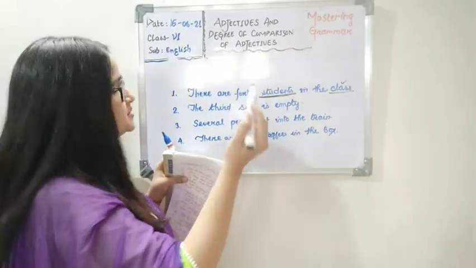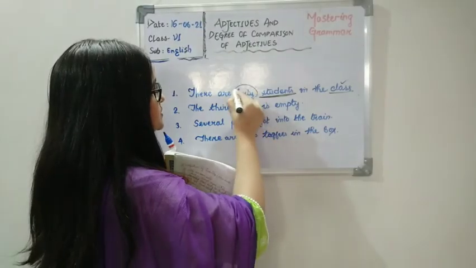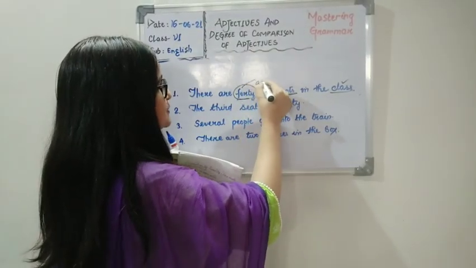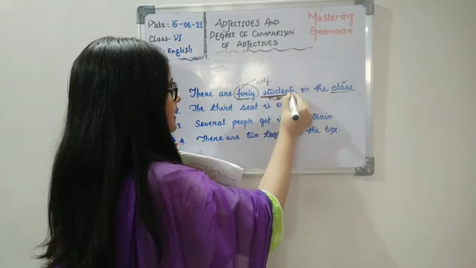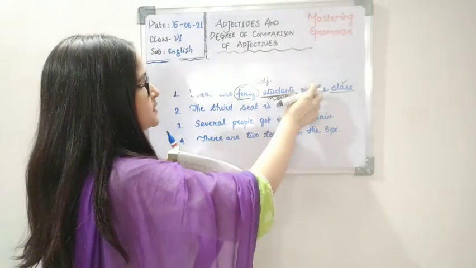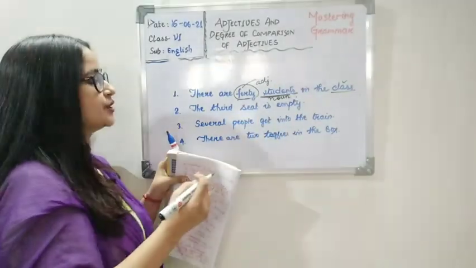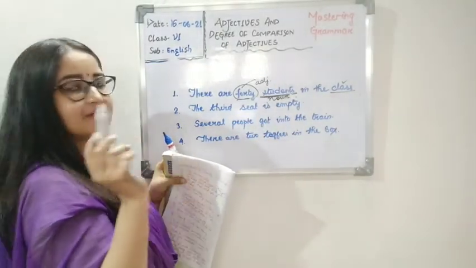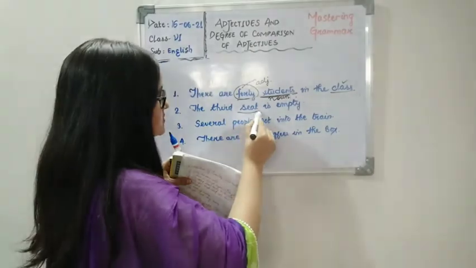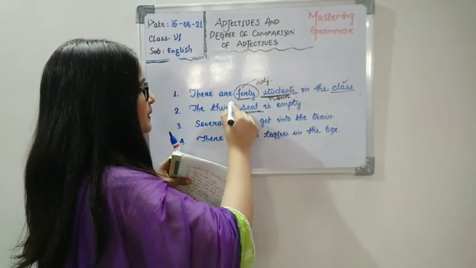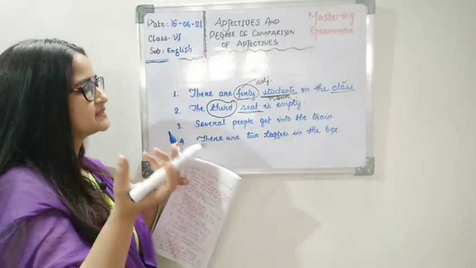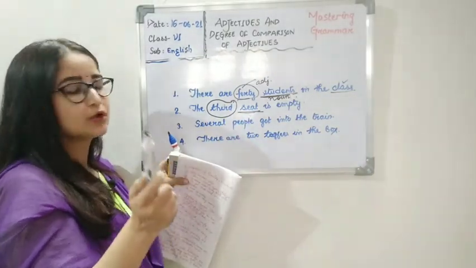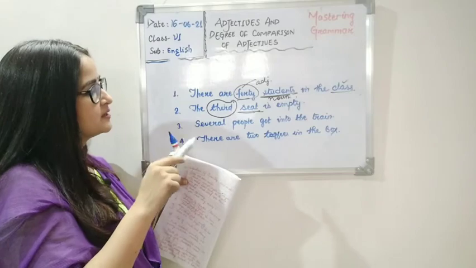How many students? 40 students. So we see this is an adjective describing the word students. Okay, the third seat is empty. Here we have only one noun, seat, and seat is given the number third. So the describing word used for seat is third.